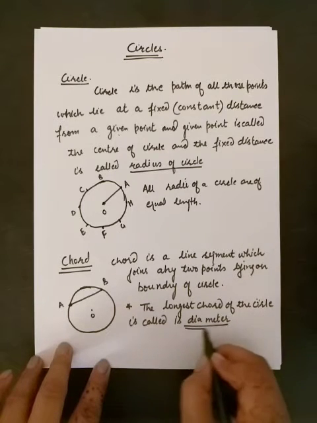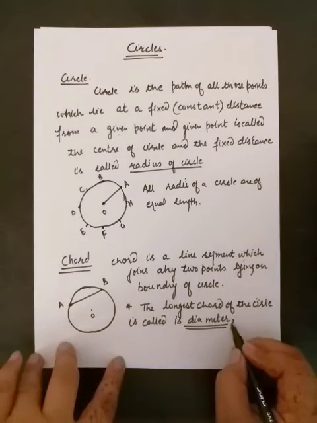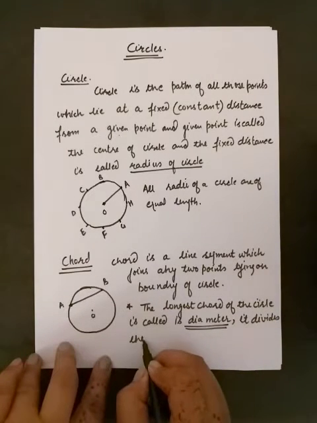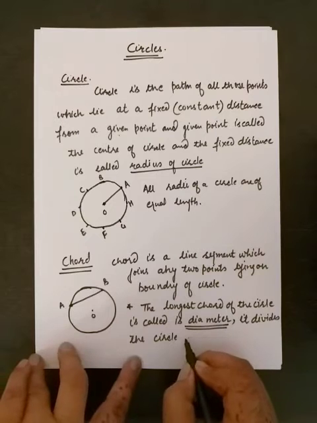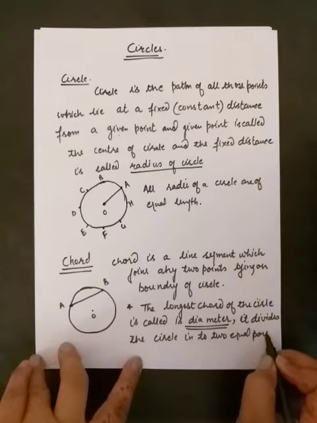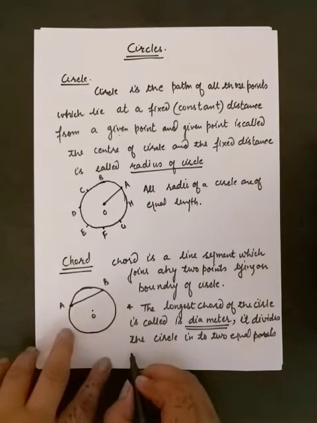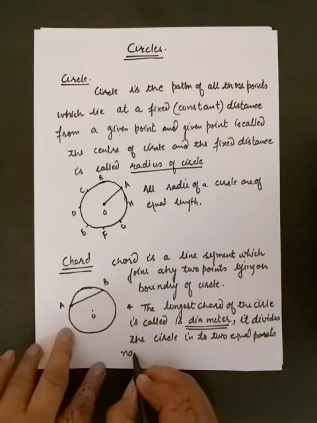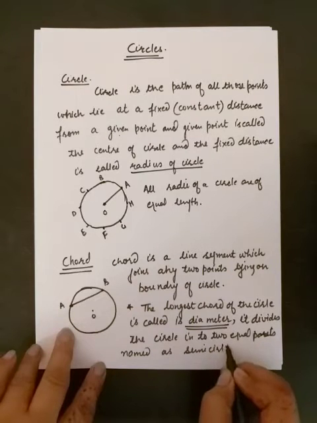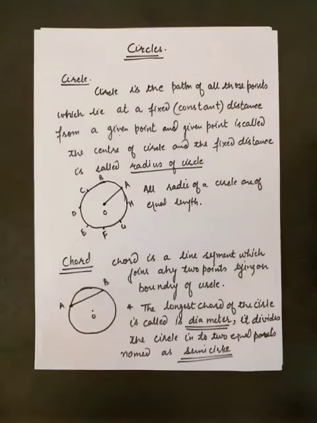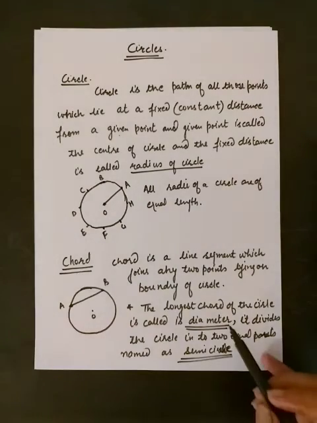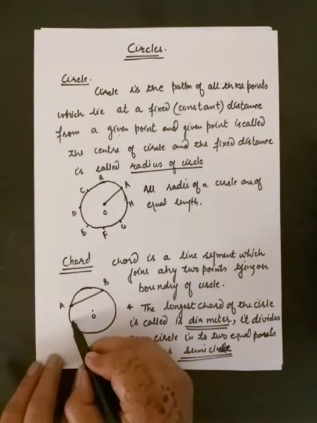Now what does the diameter do? It divides the circle into two equal parts, named as semicircle. Those two equal parts we call semicircle. And diameter is always equal to double of radius.